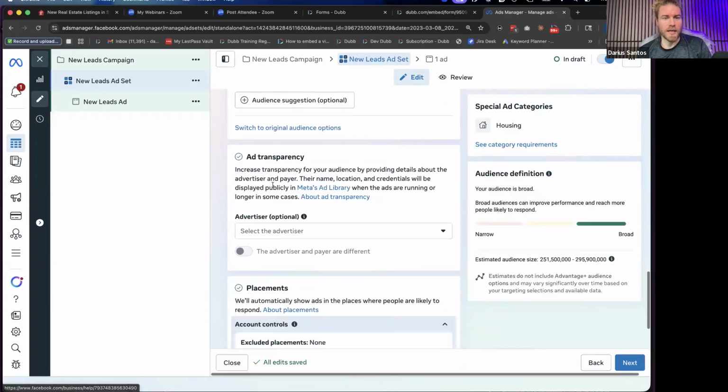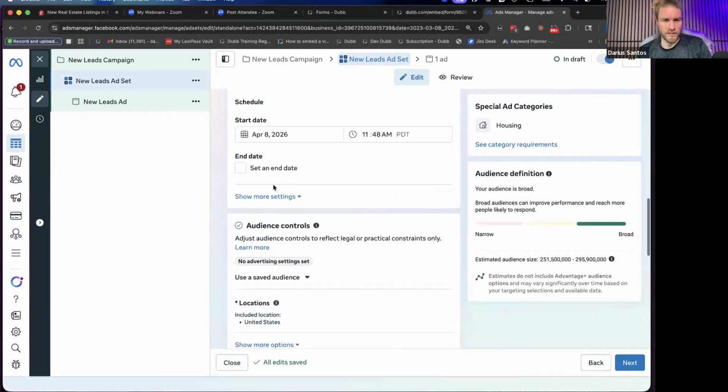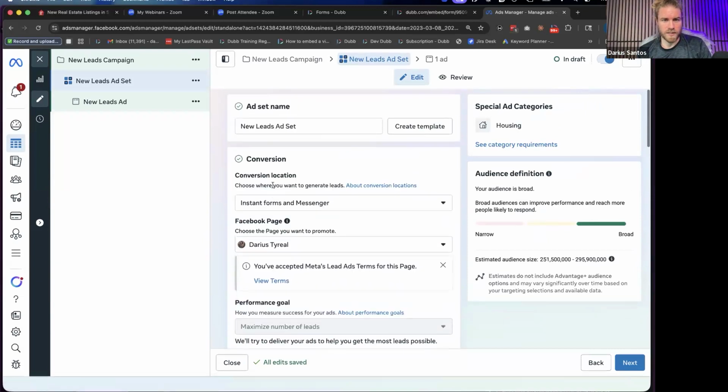So let's go down here where we're going to create the form itself. Sometimes it gets mixed up. Where do we go?